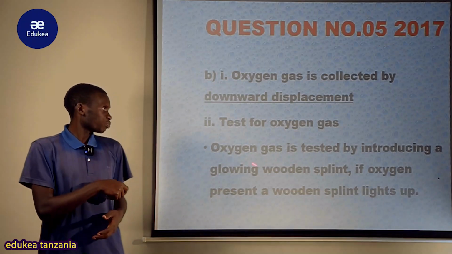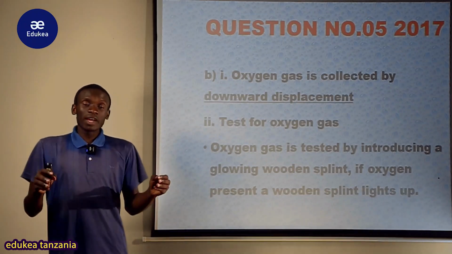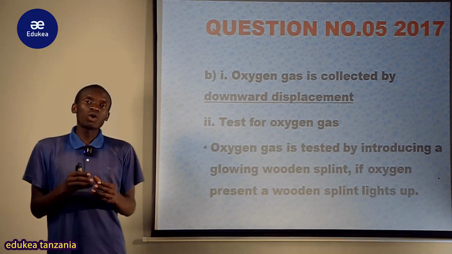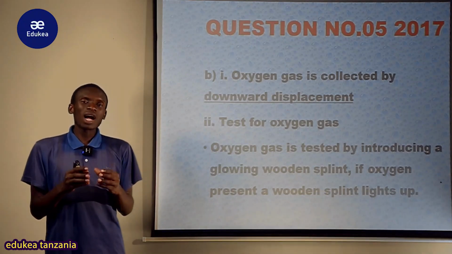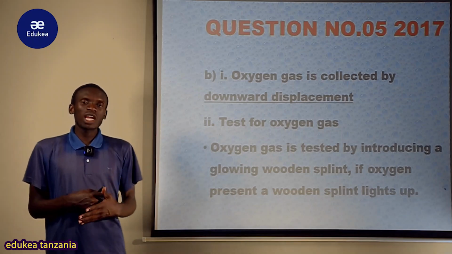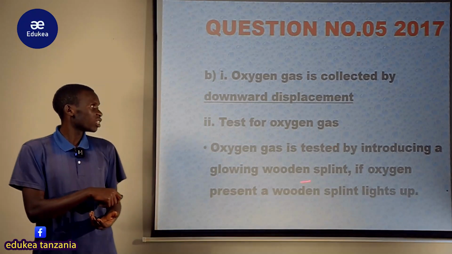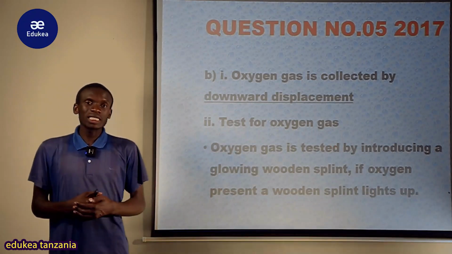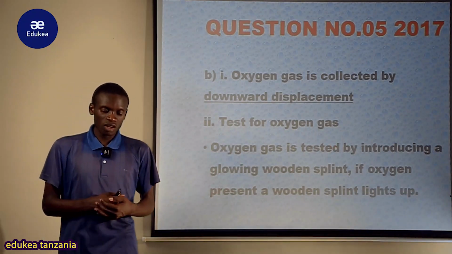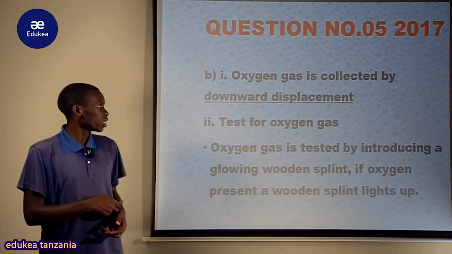So if we introduce a glowing splint into oxygen gas, the wooden splint will glow up. So ukiona ile inawaka unakuta kwamba ndani oxygen gas ipo. Isipotokea hivyo unasema kwamba no oxygen there. So this is the test for oxygen gas. So this was the question.